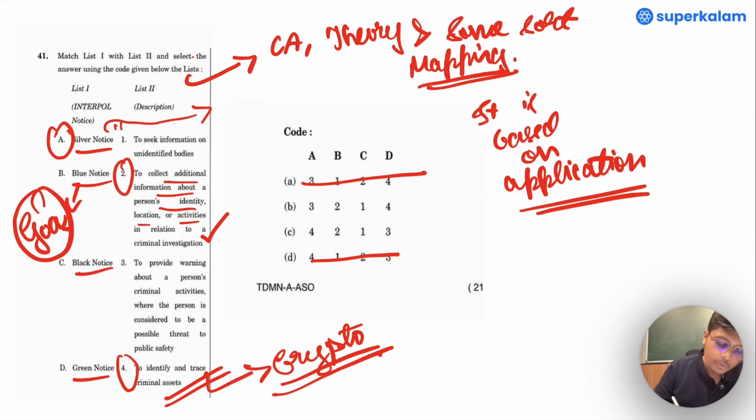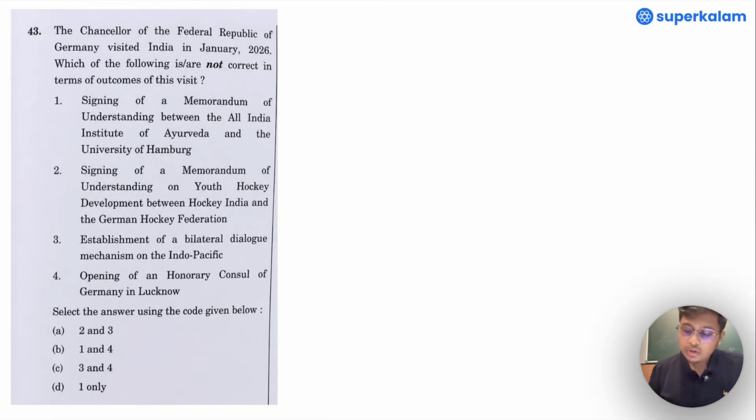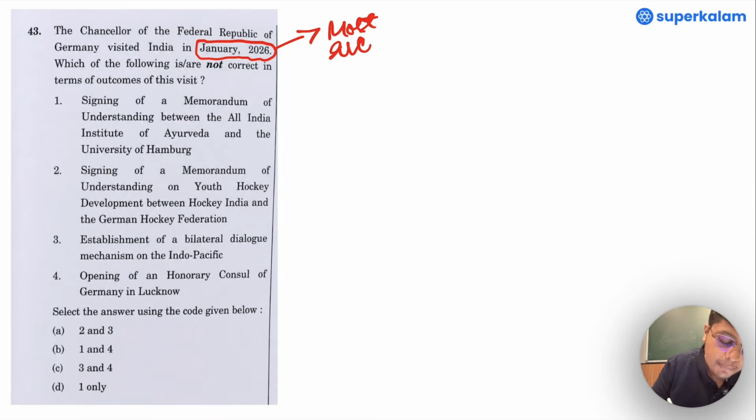That is option C. You've got the answer. Now let us move to question number 43. The Chancellor of the Republic of Germany visited India in Jan 2026. Look into the dates. It is one of the most recent events that have happened.